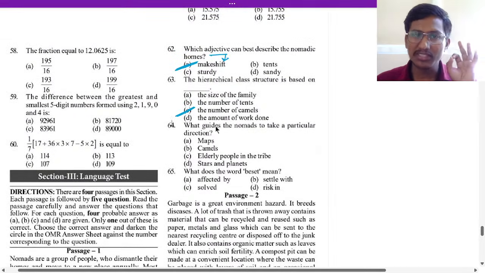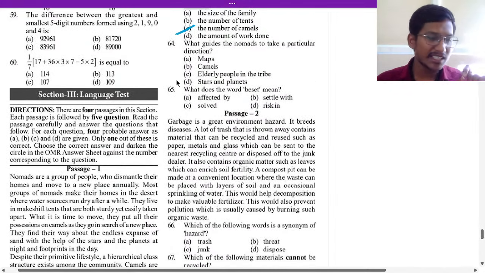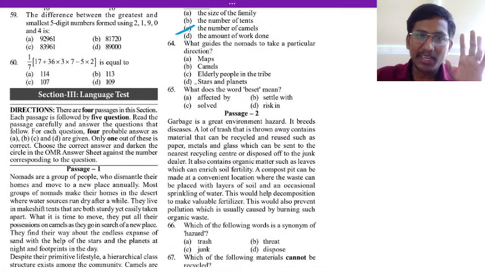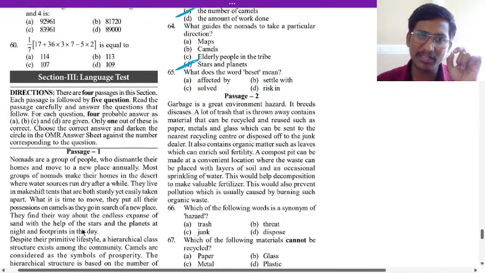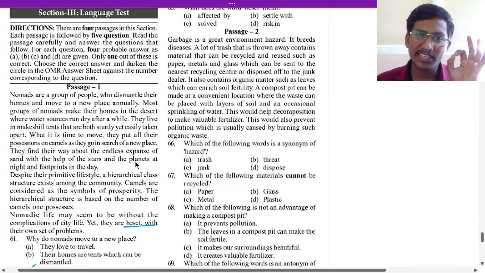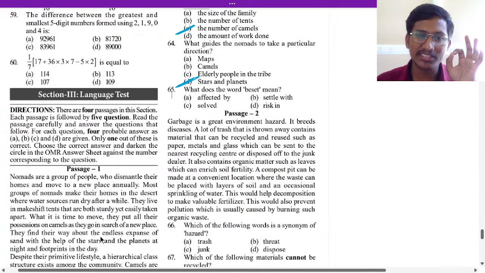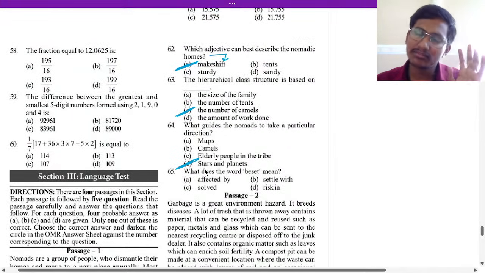Okay, number of camels. Next, what guides the nomads to a particular direction? Elderly people in the tribe, or stars and planets? So option D, stars and planets, is the answer here. It is given in the passage, I just now read it, right? With the help of stars and planets, they guide themselves.